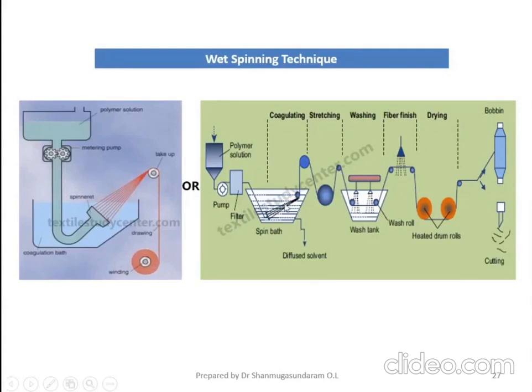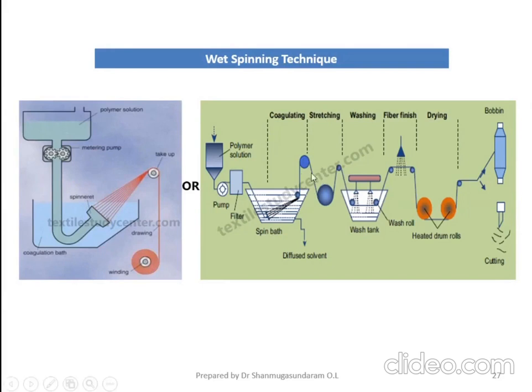Please look at the schematic diagram of the wet spinning technology. This is the spinning bath. After the filaments come out, there is the stretching process, or you can call it the drawing process. You can keep a number of rollers. Here I have shown only 2 rollers, but you can keep many. I think you saw the video for melt spinning, where many rollers are involved.